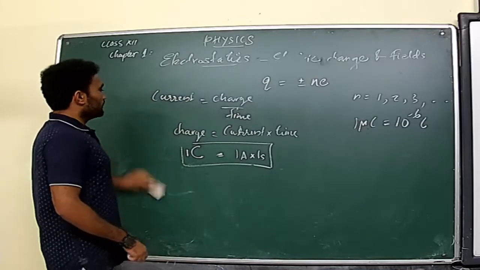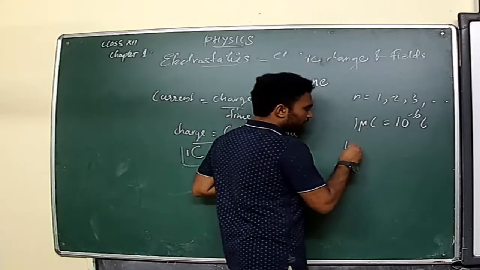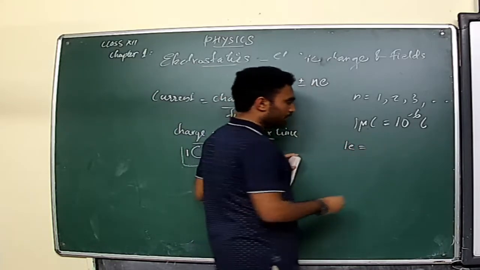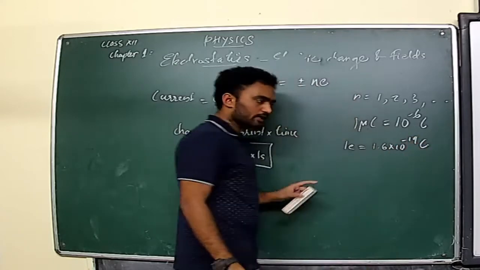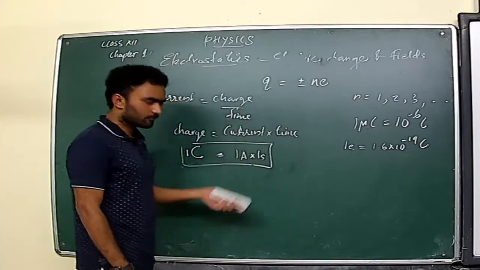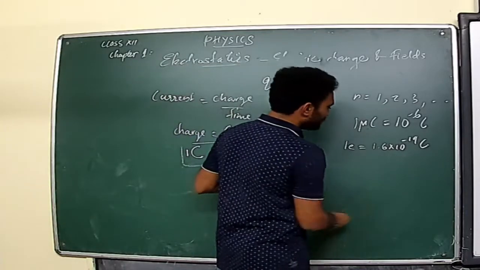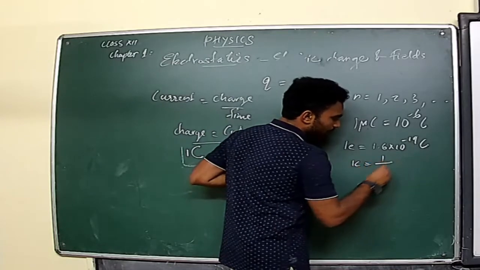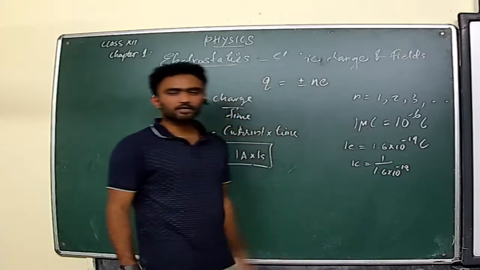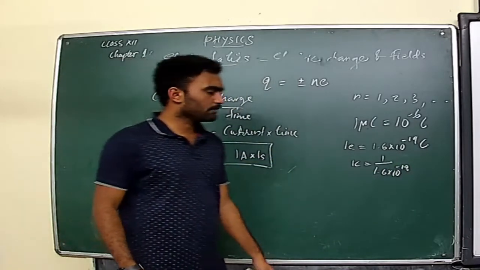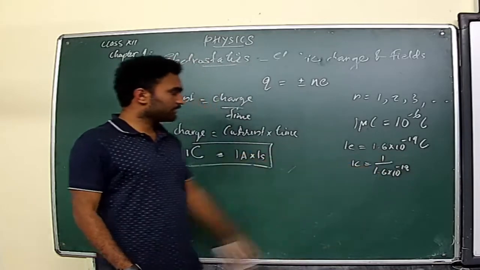Okay. One more additional thing for this: the charge of 1 electron equals 1.6 into 10 raised to minus 19 coulomb, and that of a proton is the same, with minus and plus signs representing electron and proton. So from here we can say 1 coulomb is equal to 1 by 1.6 into 10 raised to minus 19 electronic charges. Clear? So that is the quantity of 1 coulomb, which is a very high quantity.